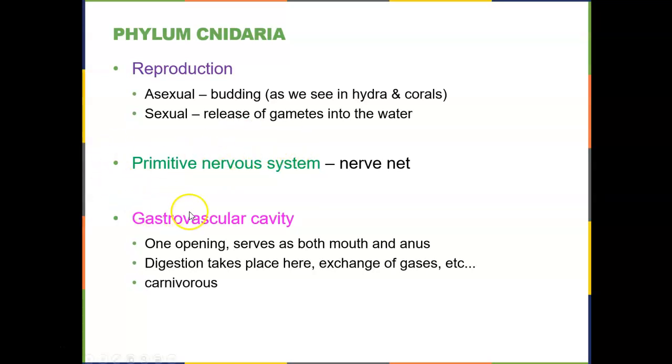Additionally, there is a gastrovascular cavity. So they don't have a true stomach and blood system per se, but rather they have a single opening that serves both functions and also serves as both the mouth and the anus. So digestion takes place there, the exchange of gases, movement of any fluids, etc. And all of phylum Cnidaria are carnivorous.